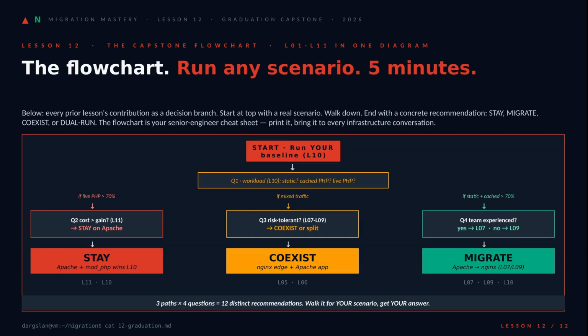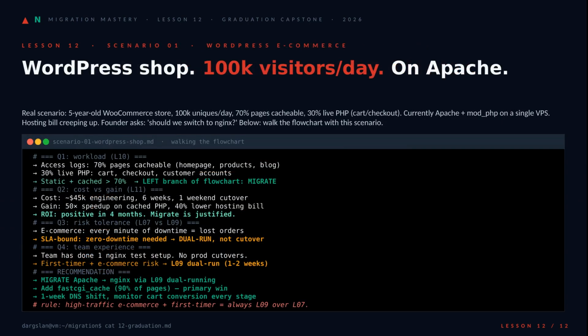You start at the top with your own L10 baseline, then branch on workload. Live PHP, heavy goes left toward stay. Mixed traffic goes center toward coexist. Static and cached dominant goes right toward migrate. 3 paths, 4 questions, 12 distinct recommendations. And every box cites the lesson that earned it. Walk it once for your scenario, and in 5 minutes you have a defensible answer. Let's walk it for real.